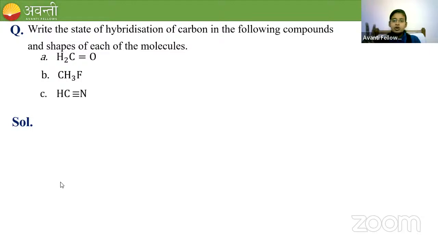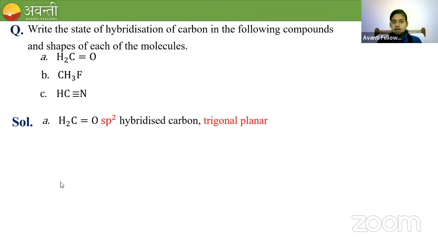Give both answers, hybridization and shape for compound A, in a single message. sp2 is the hybridization, very good. What about the shape? sp2 is tetrahedral? No, sp2 is not tetrahedral, Taushia. Yeah, sp2 is trigonal planar.